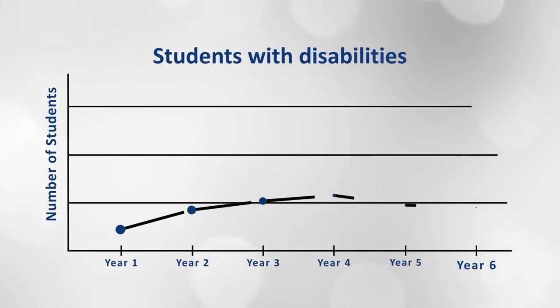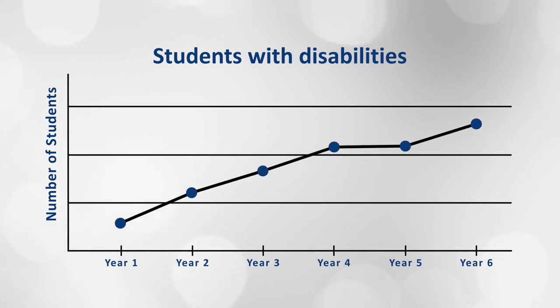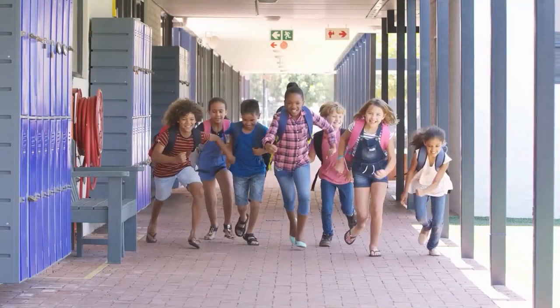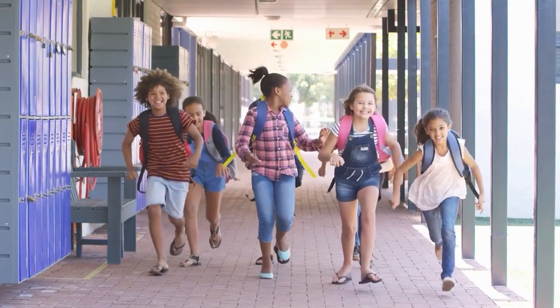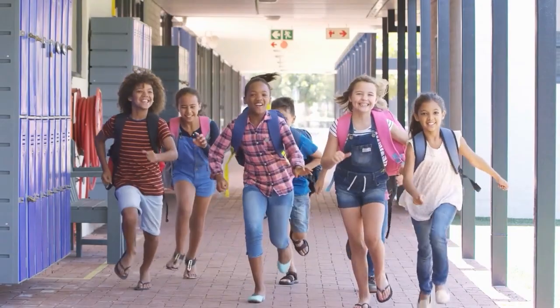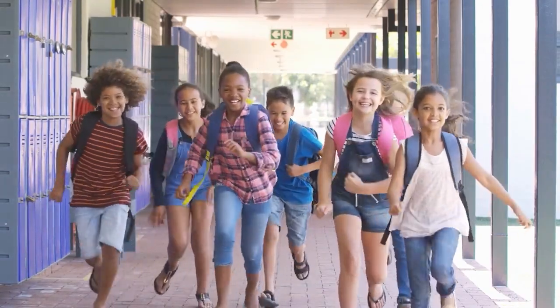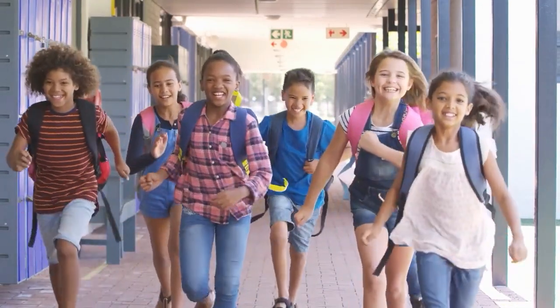States and LEAs also may use these data to project personnel needs. For example, if LEAs see an upward trend in the number of students with disabilities overall, they may need to plan for the recruitment and hiring of additional special education teachers. Attention to the child count and educational environments data can result in better decisions that will ensure that all students with disabilities receive the free, appropriate public education that they deserve.